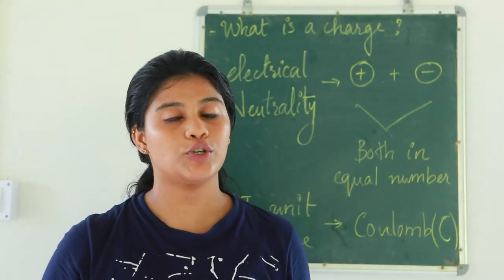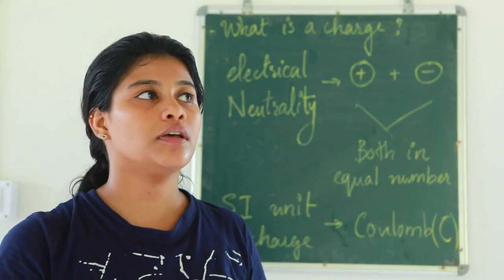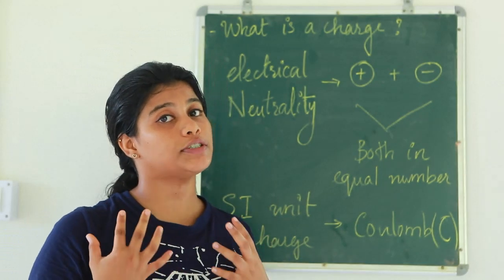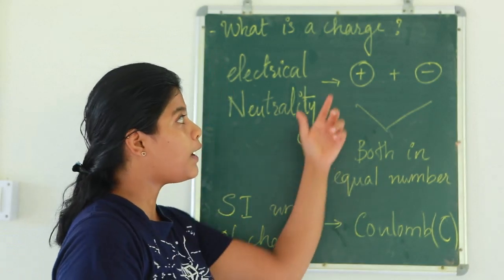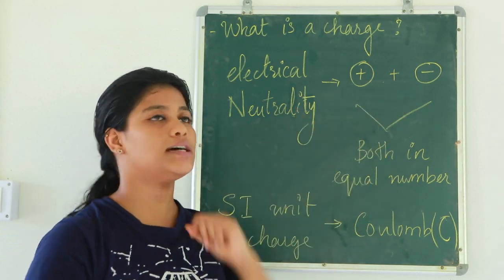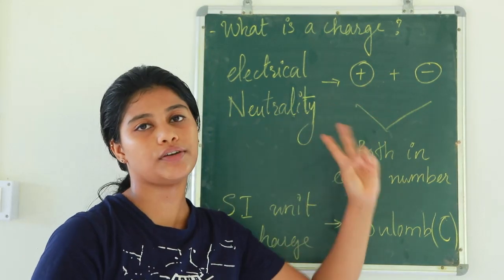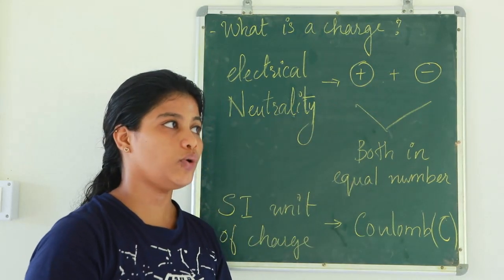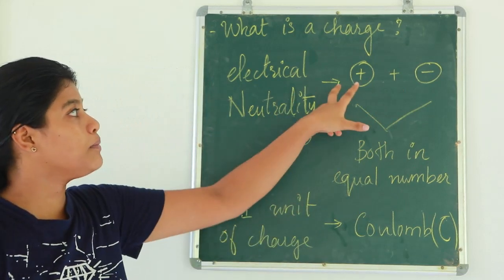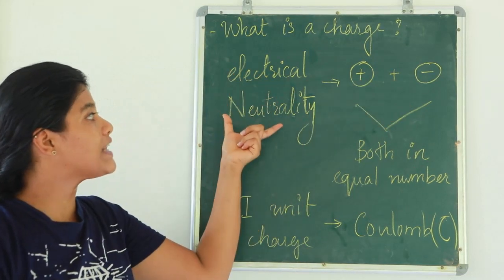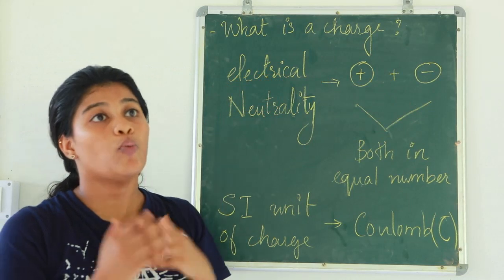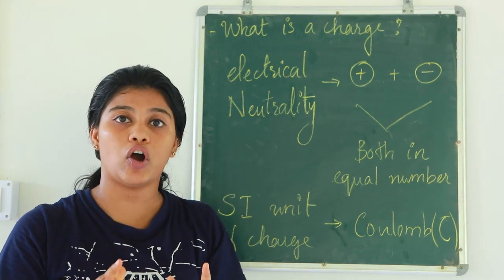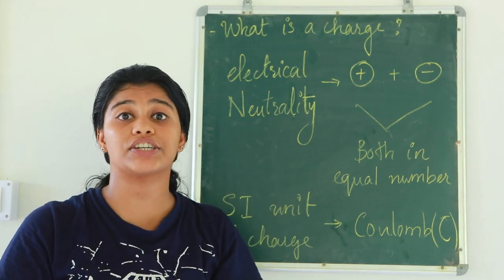Since you understood what is a charge, let me tell you the 2 different types of charges, that is a positive charge and a negative charge. These are the 2 categories of charges. Now, to understand more, we need to know what is electrical neutrality, or when we can say that an object is electrically neutral.